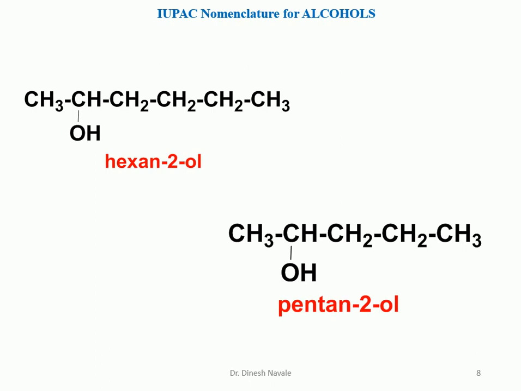Now the second one. We have to select the longest possible carbon chain and start the numbering from the left hand side so that the OH gets the lowest possible number. So it is carbon number 1, 2, 3, 4, 5. So it is a pentane, and the e of the alkane will be replaced by ol while giving the IUPAC nomenclature to the alcohol. So it is going to become pentanol, and the position of the alcohol will be carbon number 2. So it is going to become pentan-2-ol.